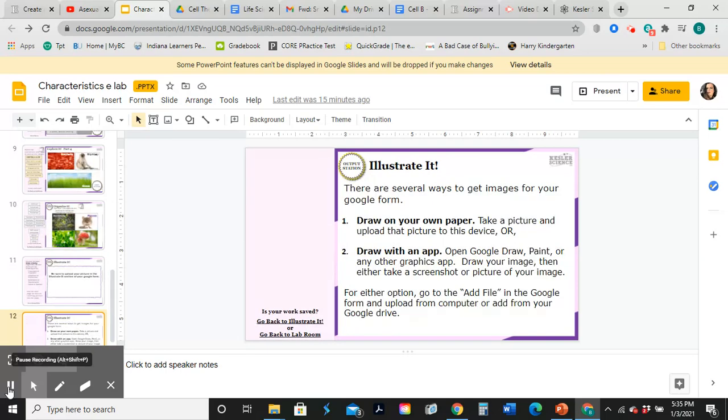Now what you're going to do with this one is take a picture and upload it, and you're going to put it right here, and it goes into detail on how to do that. Okay?